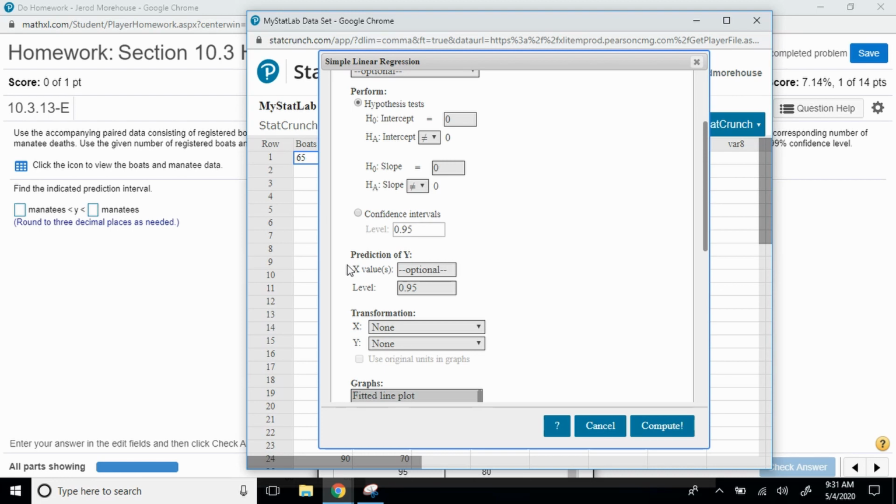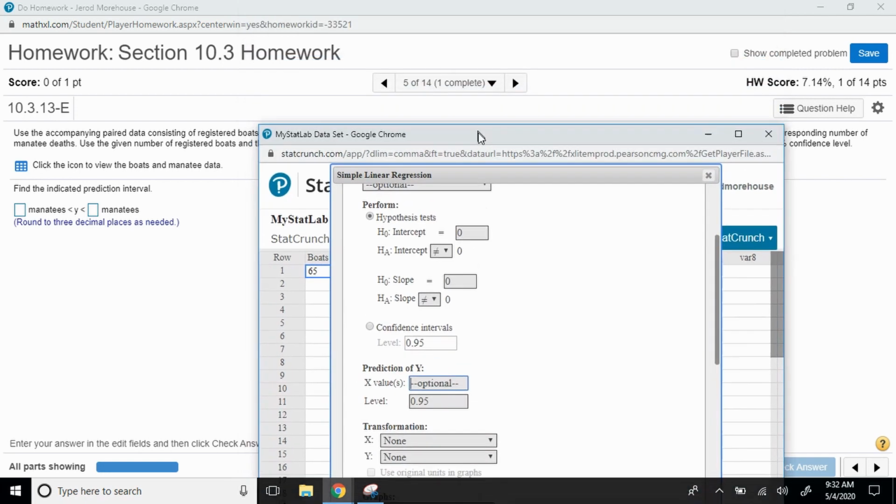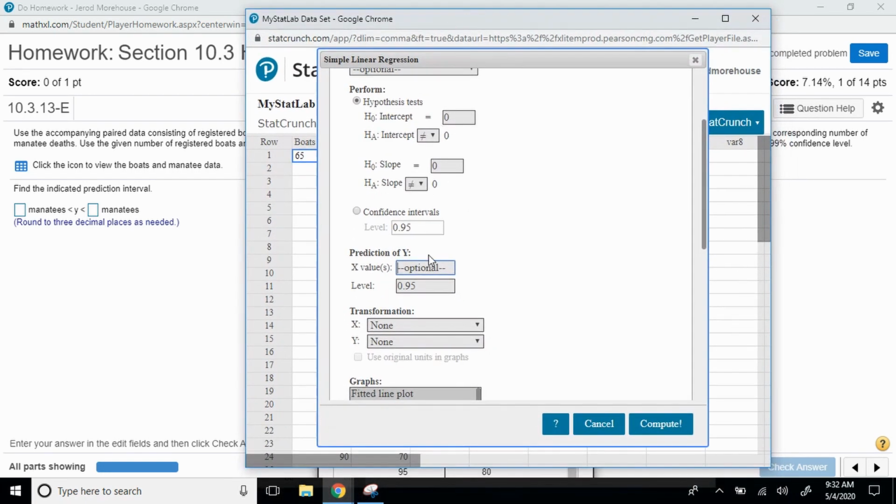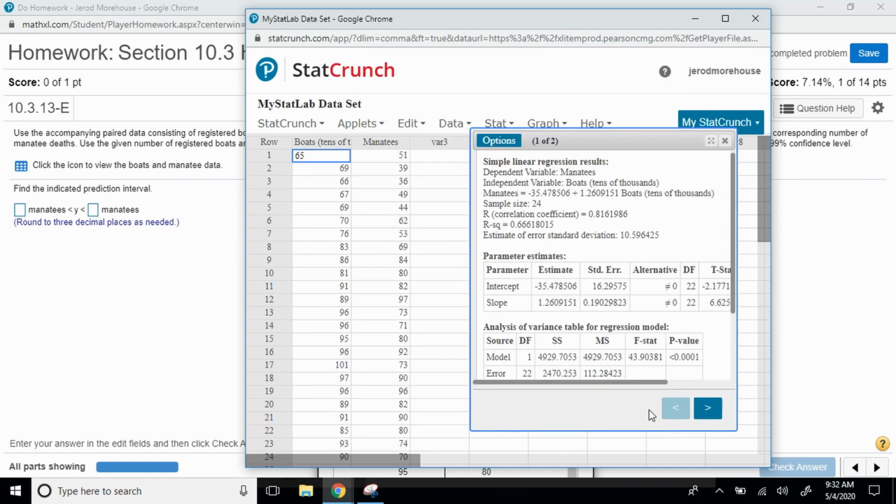If you scroll down, you'll see this prediction of Y area here. It allows you to plug in an X value, and it will create a confidence interval around that value for a prediction. So it asked us to predict for 87 as the X value, and it wanted a 99% confidence interval. We can hit compute.